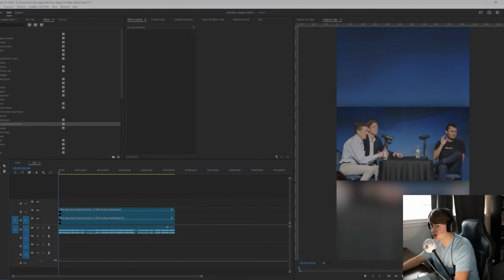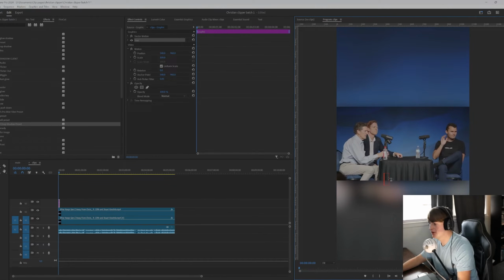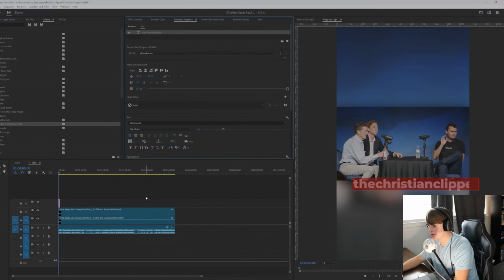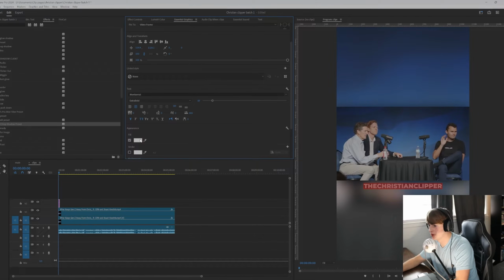And the next thing we want to do is create our own watermark for the clipping page. So the page is called The Christian Clipper. I personally like the Montserrat font, and we could just do extra bold and pick our own color.